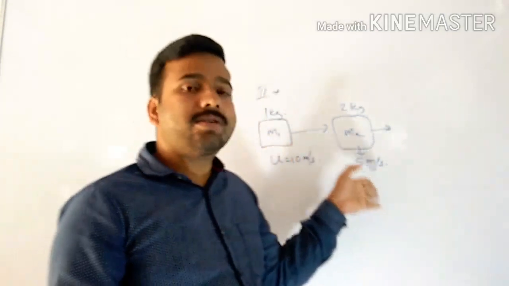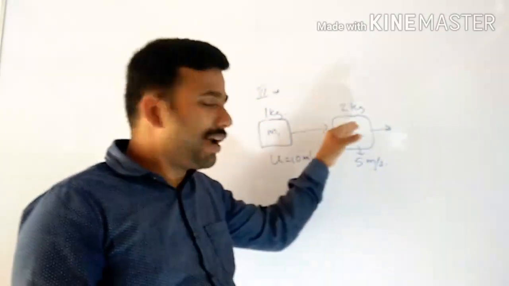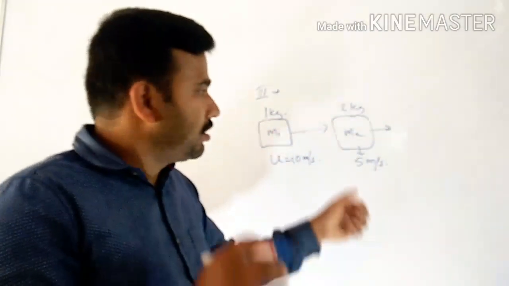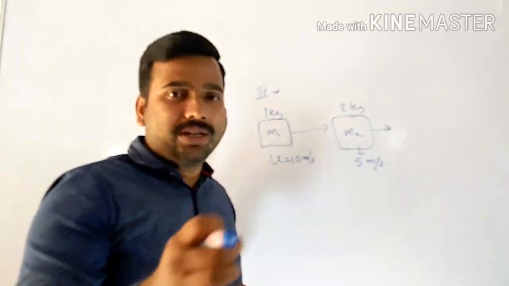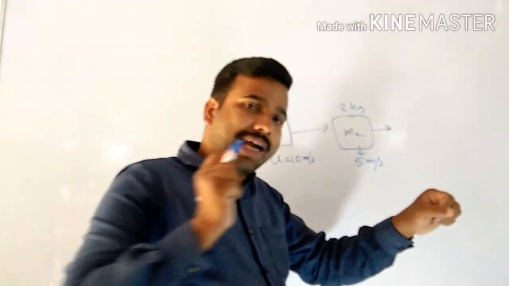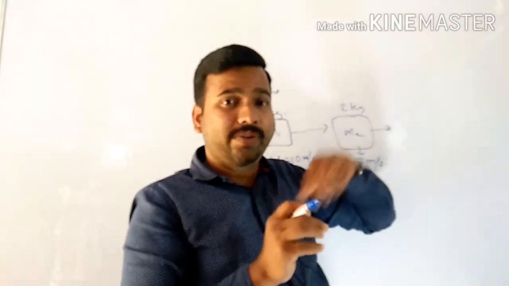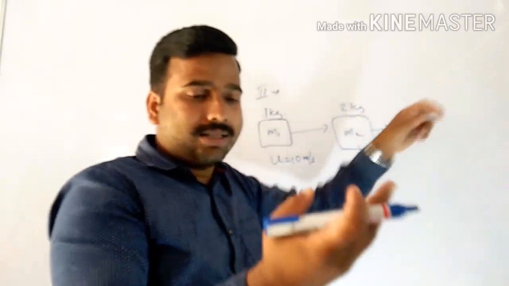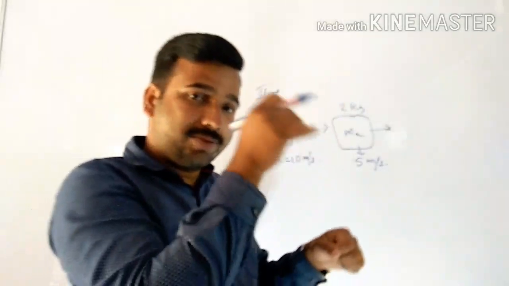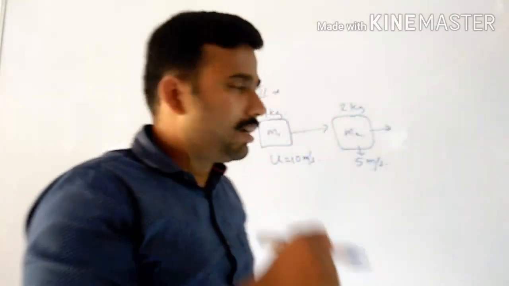So what will happen after some time? M1 will collide with M2. So during this collision, what happens? You might have played carom board. When the striker comes and hits the next coin, the coin will start moving with very high velocity, and as a result, the speed of the striker will slow down.